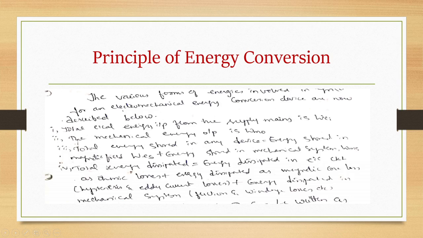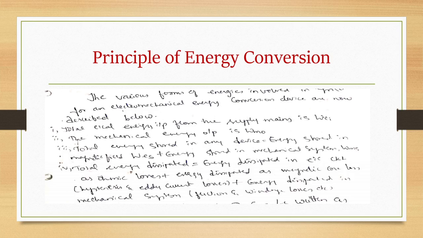Then the fourth point is that total energy dissipated is the energy dissipated in the electric circuit as ohmic losses, plus energy dissipated as magnetic core losses, which consist of hysteresis and eddy current losses, plus energy dissipated in the mechanical system, which consists of friction and windage losses. Regarding losses, I have already discussed in the previous classes.